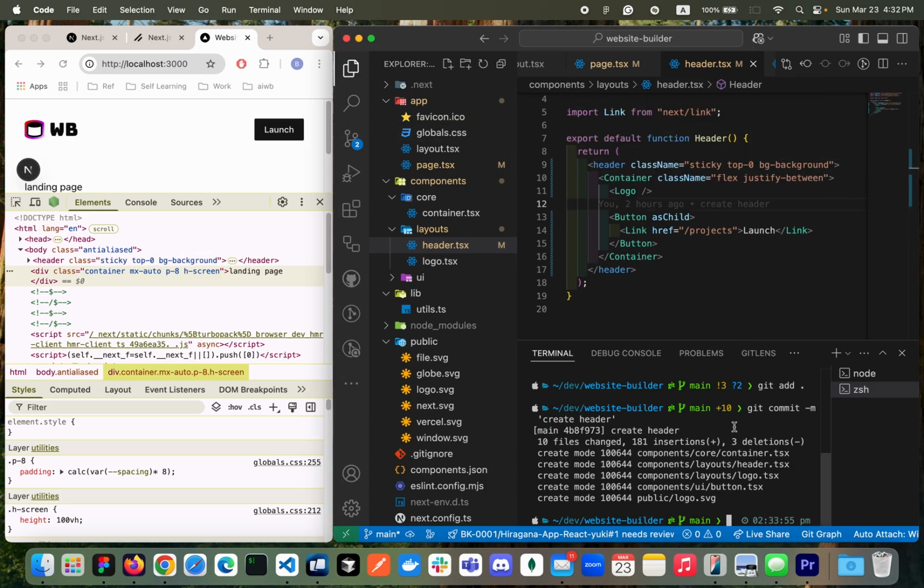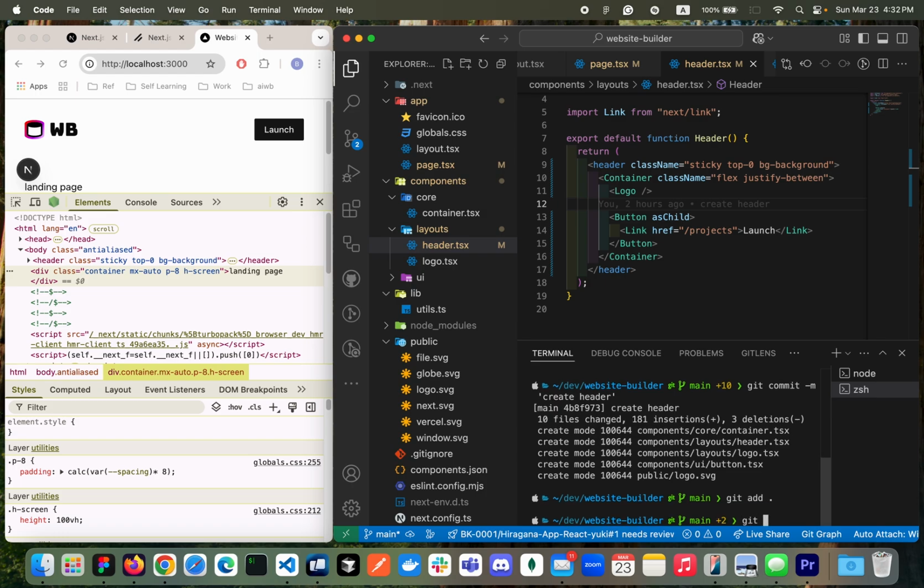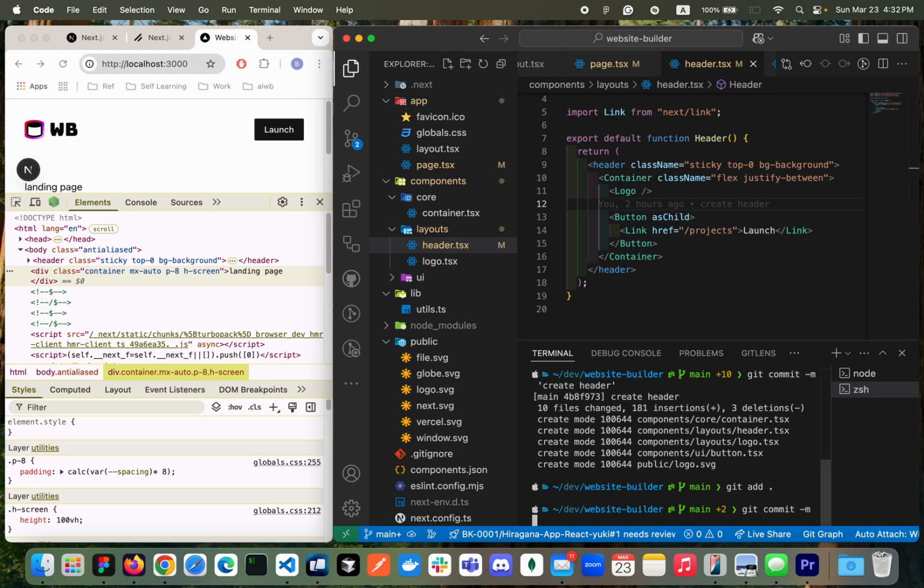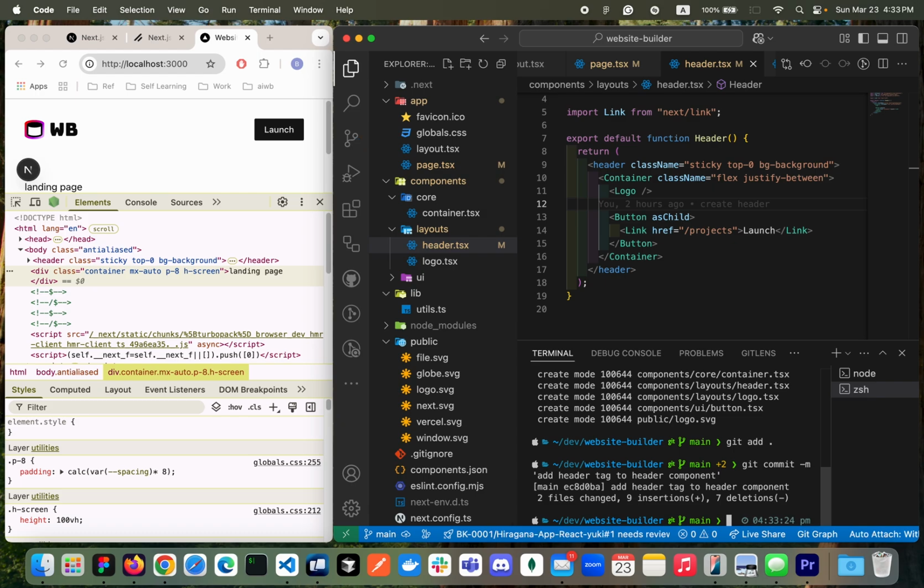I will make a quick commit and then we'll continue more. Add header tag to header component. Awesome.